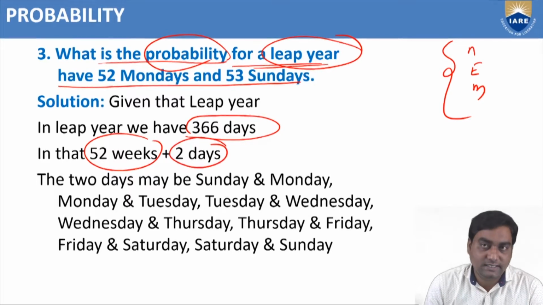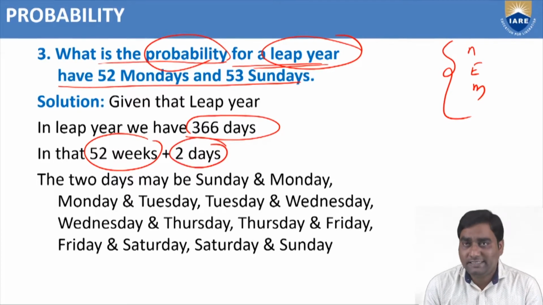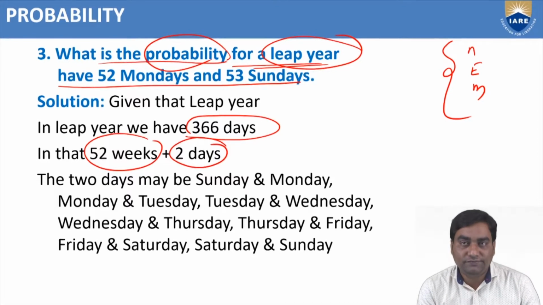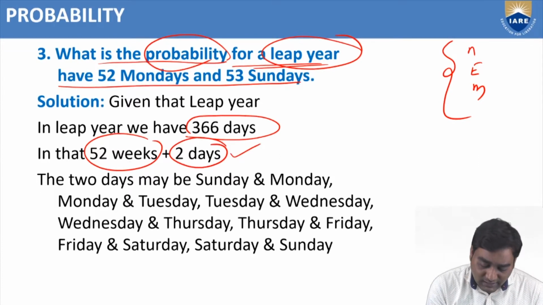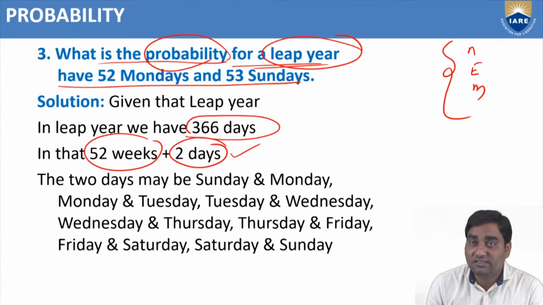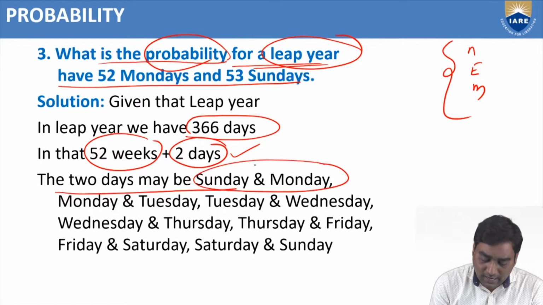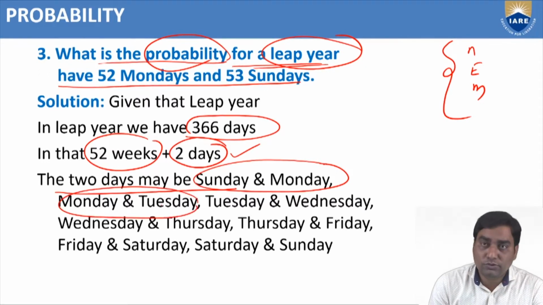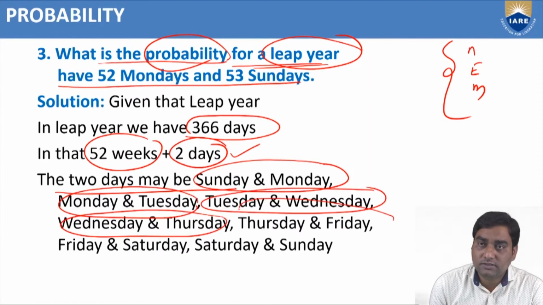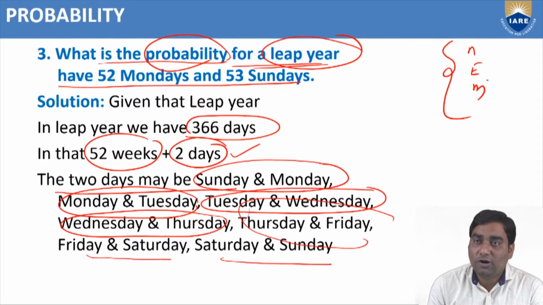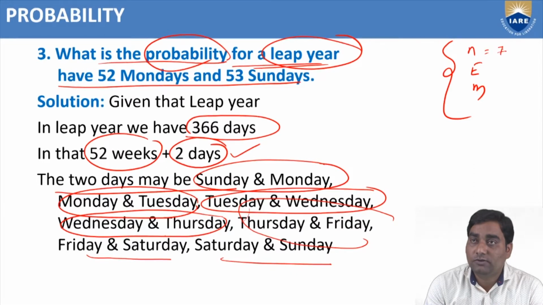A leap year consists of 366 days. These 366 days we are going to divide into 52 weeks plus 2 days. 52 weeks means from Sunday to Saturday, repeated 52 times, so probability is not required for the 52 weeks. And what are the chances for these 2 days? The 2 days may be either Sunday-Monday, or Monday-Tuesday, or Tuesday-Wednesday, or Wednesday-Thursday, or Thursday-Friday, or Friday-Saturday, or Saturday-Sunday. So how many options in total? 7 options are there. So n equal to 7.